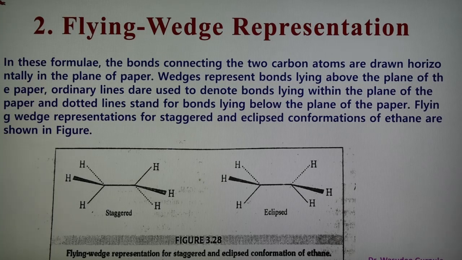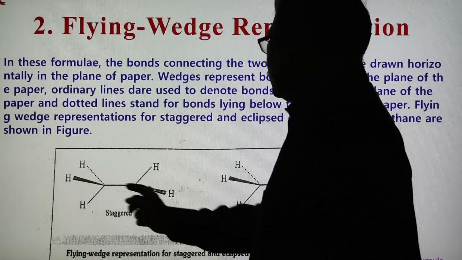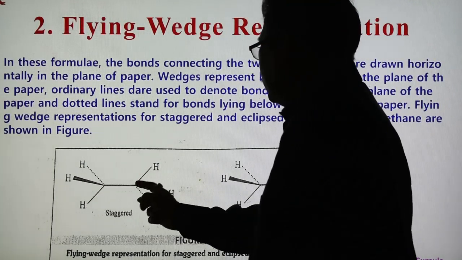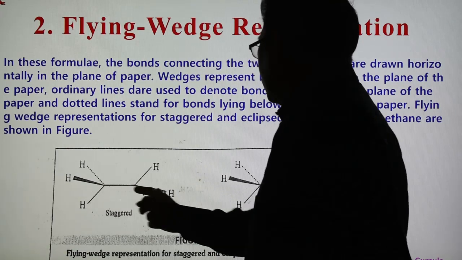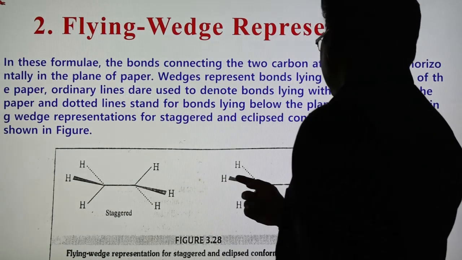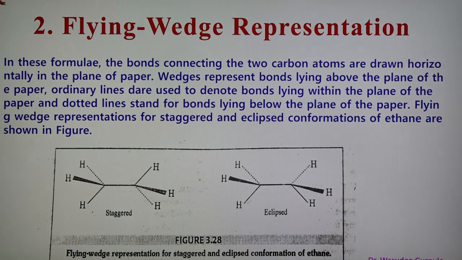The representation for the staggered and eclipse conformations of ethane is shown in the figure. These are the plain lines and these are the dotted lines, so they are on the back side. So the staggered and eclipse conformations of ethane are given by the flying wedge representation.